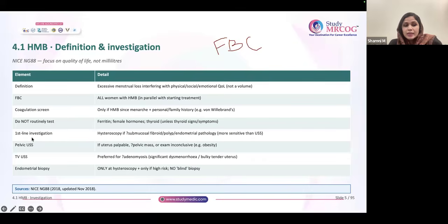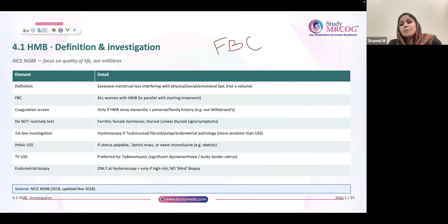You can see here that the first line investigation is hysteroscopy if it's suggesting some endometrial cavity problem like submucosal fibroid, polyp, or any endometrial pathologies. Basically, you should understand that hysteroscopy is more sensitive than ultrasound. And pelvic ultrasound if the uterus is palpable or some mass is there during your examination, or in obesity also. Always understand that TVS, transvaginal ultrasound, is the preferred ultrasound.